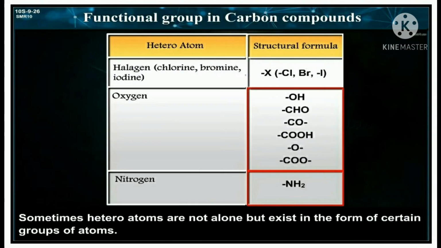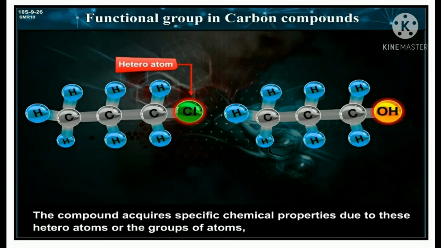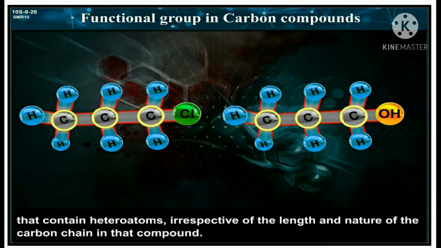Sometimes heteroatoms are not alone but exist in the form of certain groups of atoms. See the above table. The compound acquires specific chemical properties due to these heteroatoms or the group of atoms that contain heteroatoms, irrespective of the length and the nature of the carbon chain in that compound.